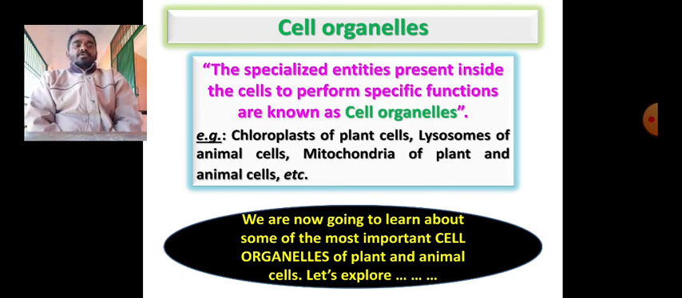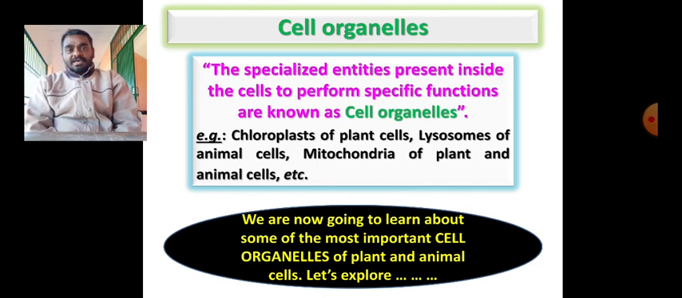Now, an introduction to cell organelles. These cell organelles are all found in the cytoplasm. By definition, specialized entities, meaning particles present inside cells to perform specific functions, are known as cell organelles. They are a group of structures that play an important role in each and every cell, a role of a specific nature. That is why they are called cell organelles.